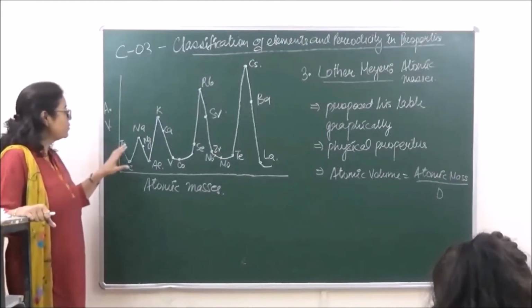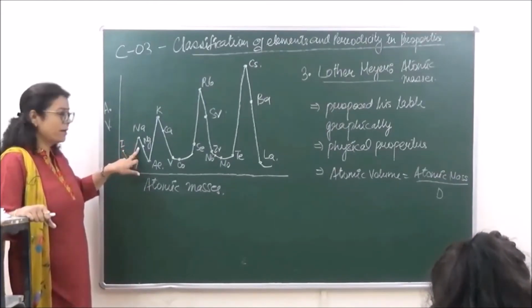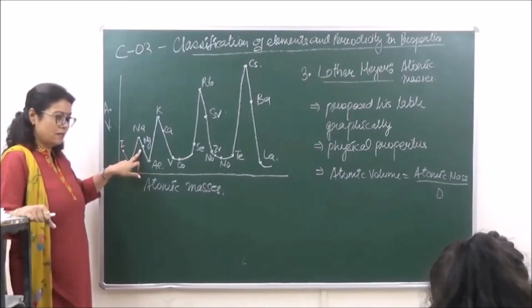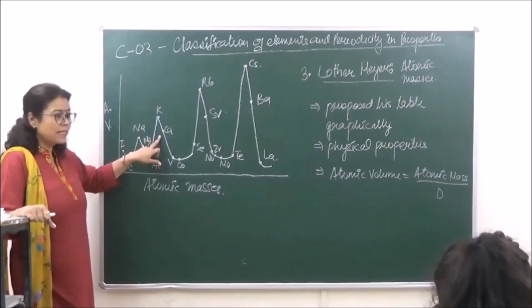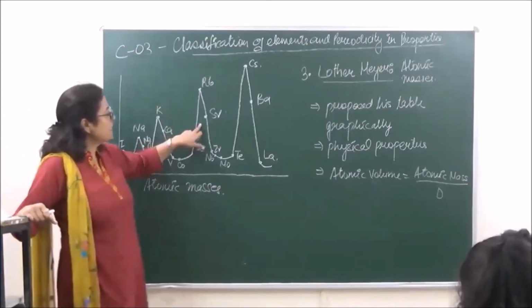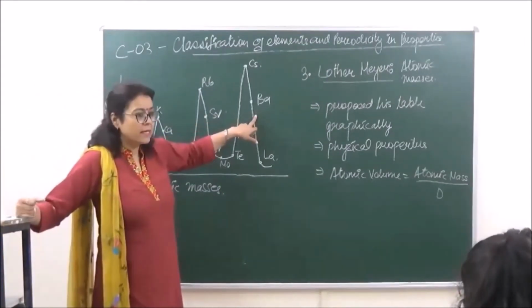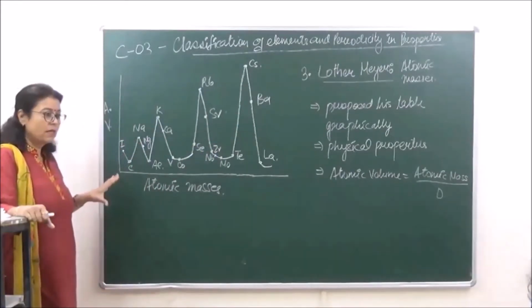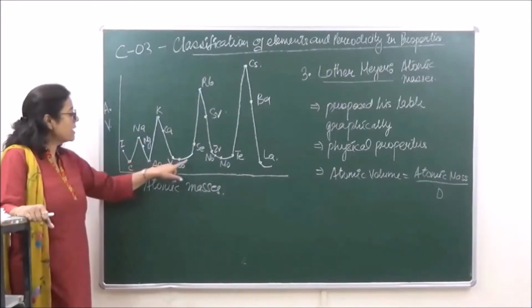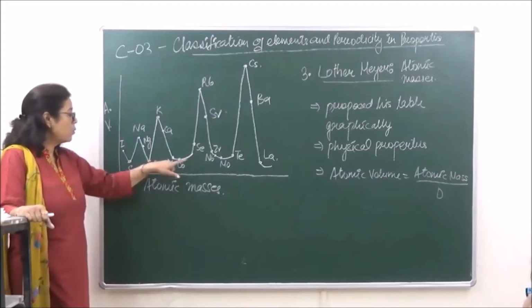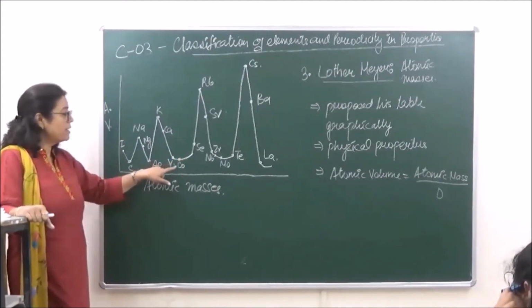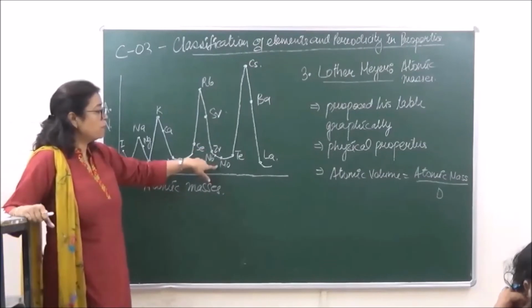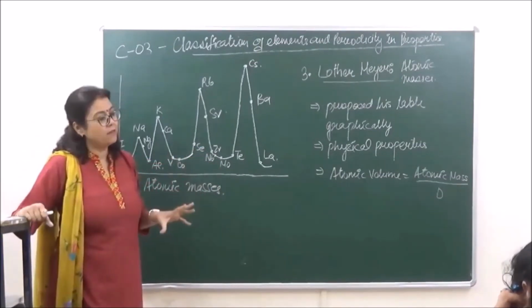In a similar manner, you can see over here that magnesium is at the descending peak, right? Similarly, calcium is at the descending peak, strontium is at the descending peak, and barium is also at the descending peak. So all these will also have similar properties. Clear? And the heavy metals are placed at the minima where the plateau is present. So vanadium, cobalt, niobium, zirconium, molybdenum, all these are heavy metals.